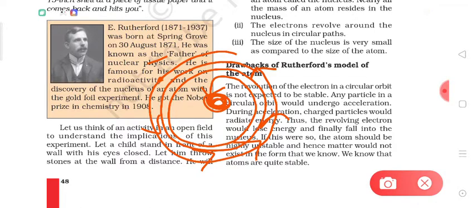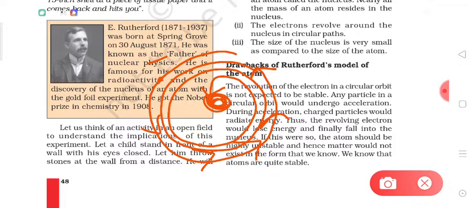As we know that electrons are negatively charged and the nucleus is positively charged, so it should fall on the nucleus. In short, if the electrons are moving on circular paths, they should lose energy, their path should become smaller and smaller, and they should fall on the nucleus.